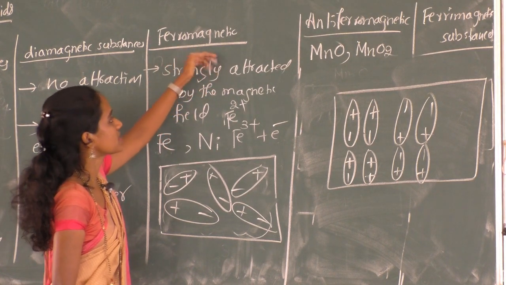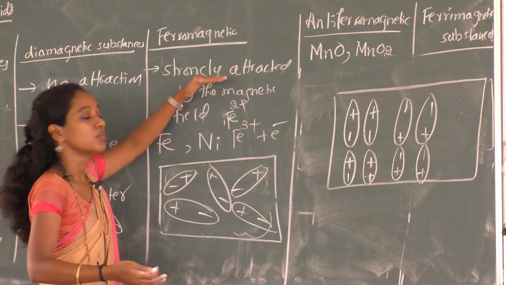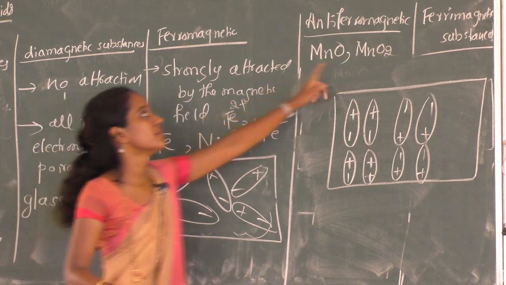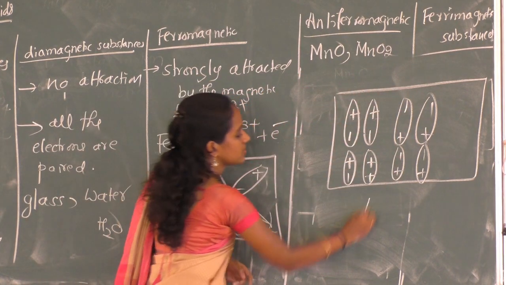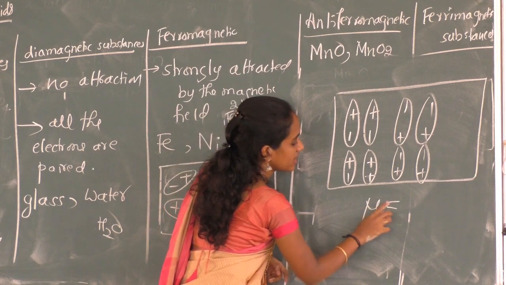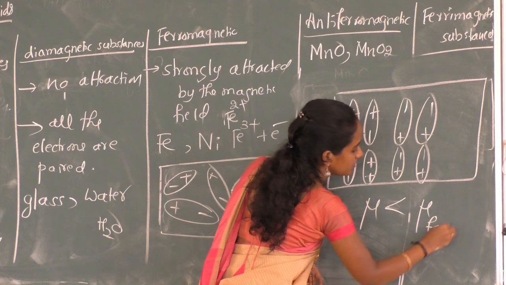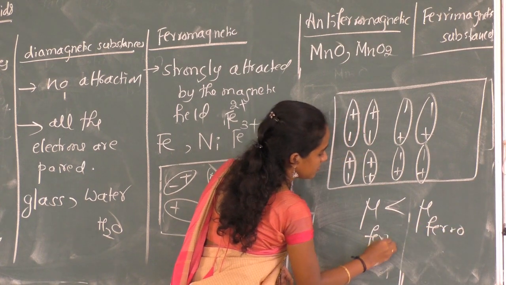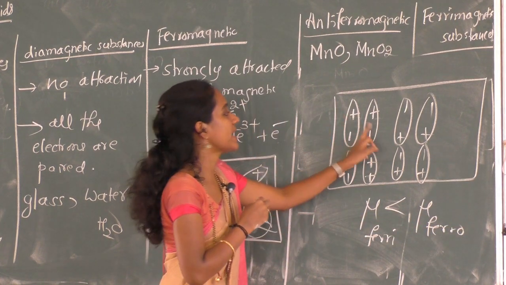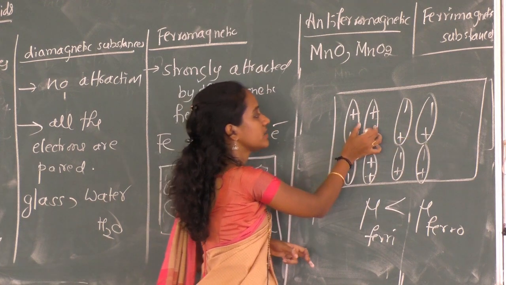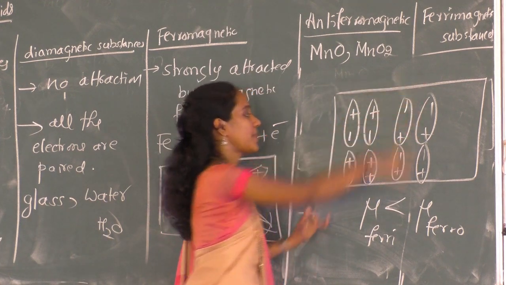Ferromagnetic substances usually show a greater magnetic property, whereas ferrimagnetic less. So the magnetic moment of ferrimagnetic is less than that of ferro, because of the arrangement of the domains. The domains are in anti-parallel and parallel manner.